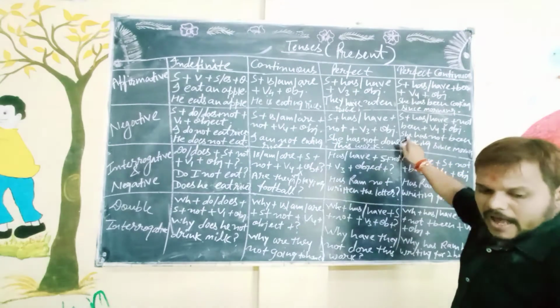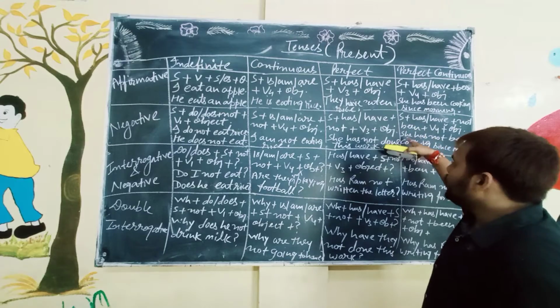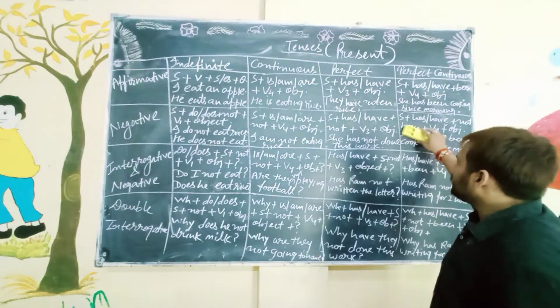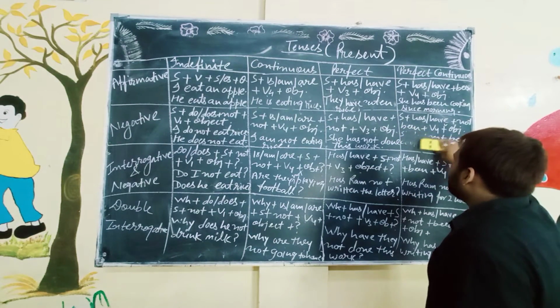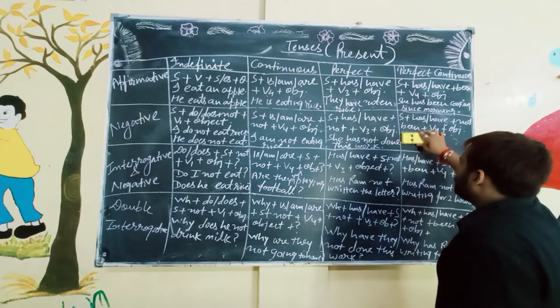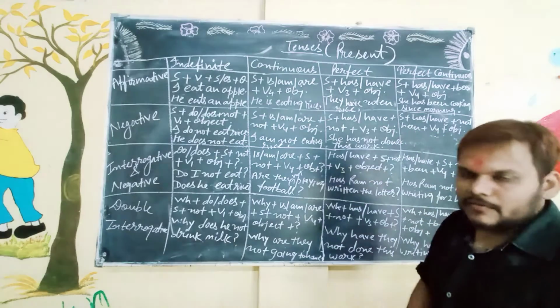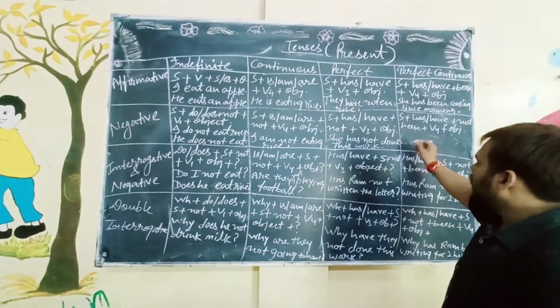Students, I am going to change the example. I am going to use the plural. It will be more clear to you.